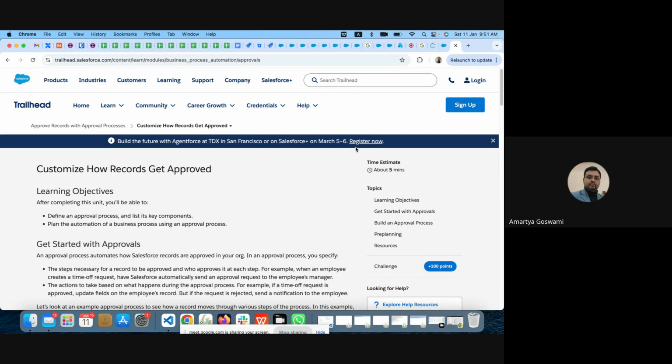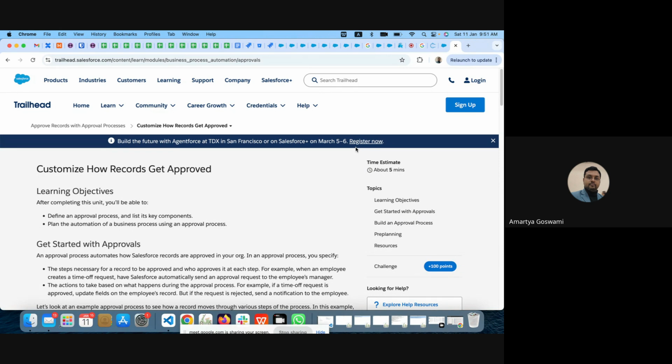Now if there is a big customer, or some known customer for whom I can provide a special discount, that discount will not be given by the salesperson. That should be done by the administrative people, or whoever is hired in the management. So we can simply implement one approval process.